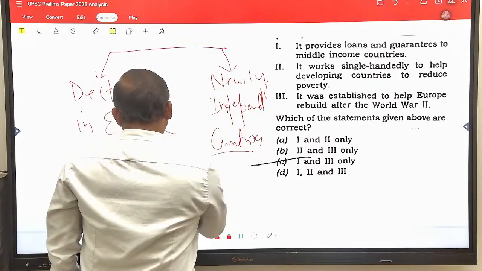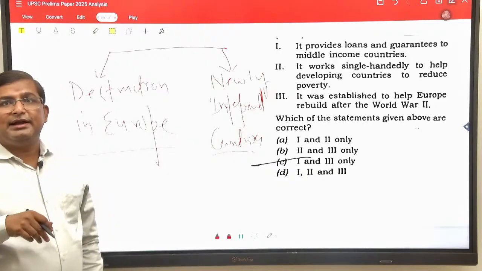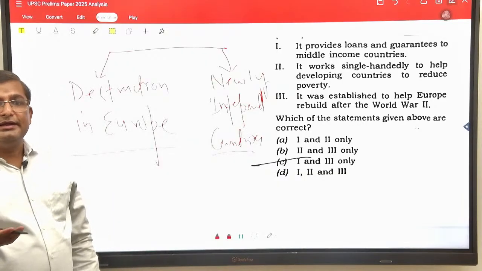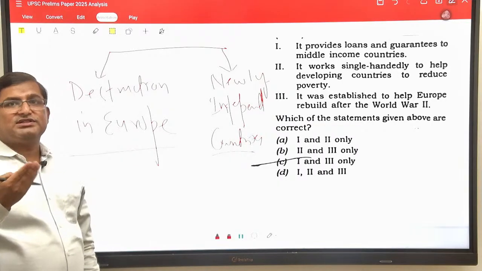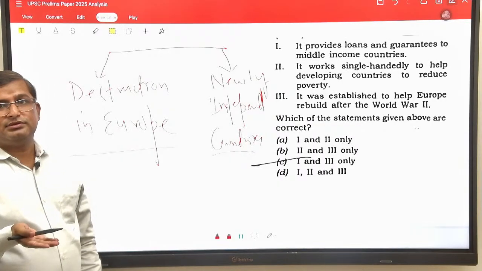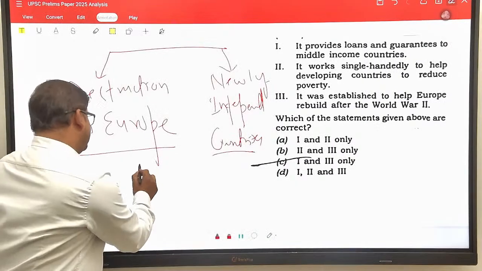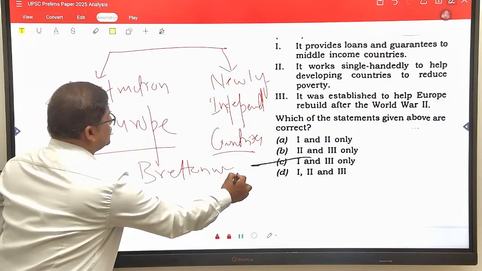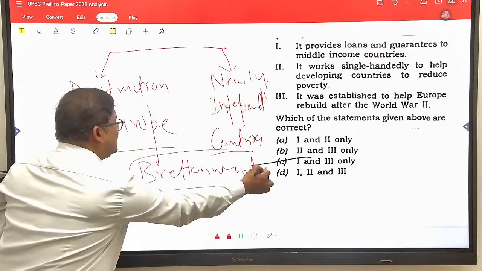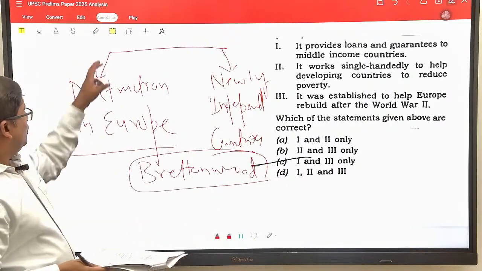See, one of the causes of World War II was also economic, and the absence of international bodies to regulate economic affairs, international economic affairs. So after World War II, a conference was held in Bretton Woods in the USA, named the Bretton Woods Conference. So what was the idea behind this conference? The idea behind this conference was